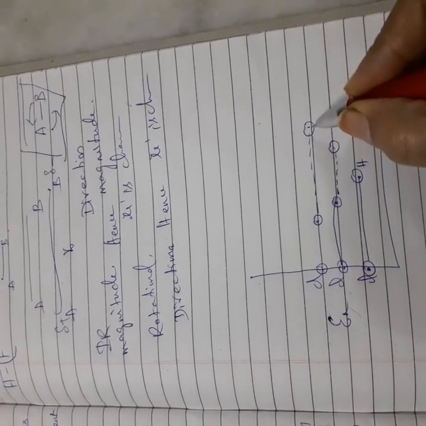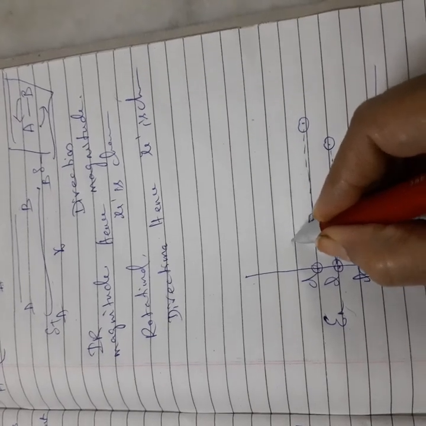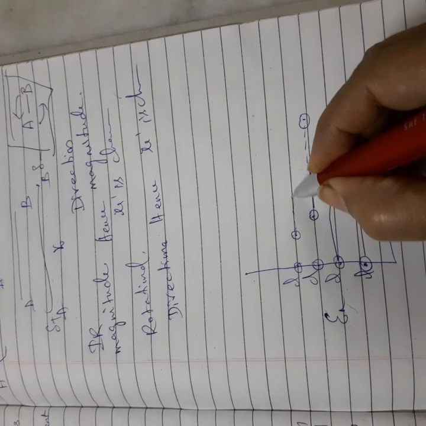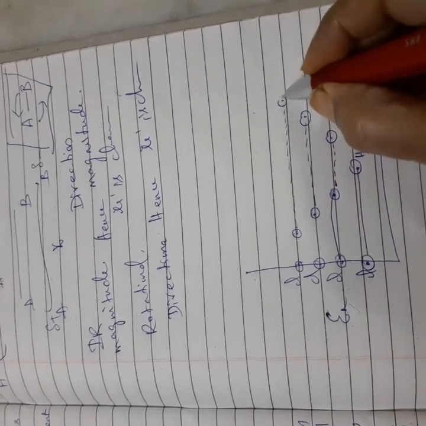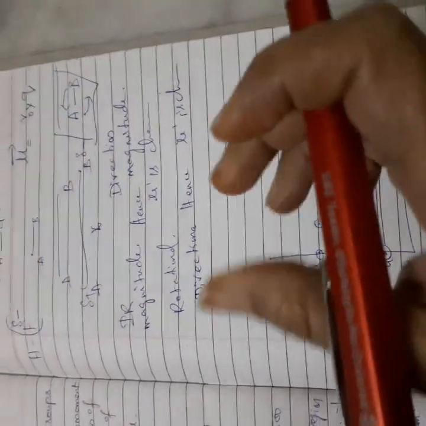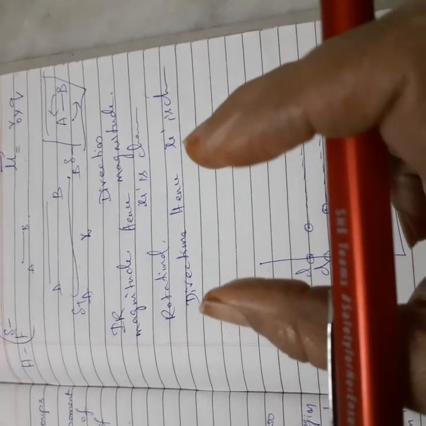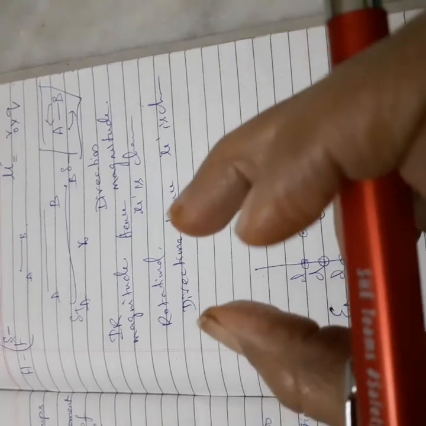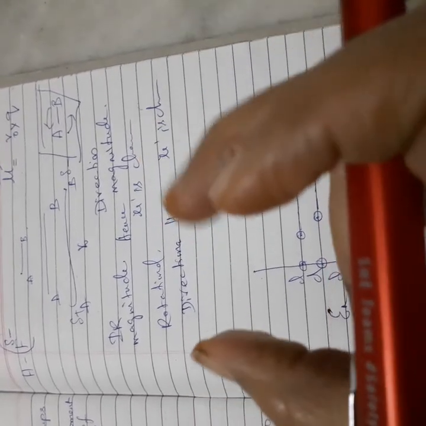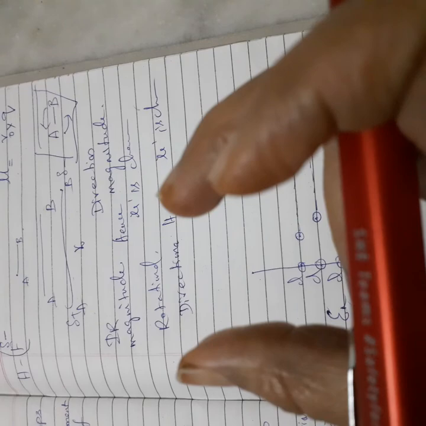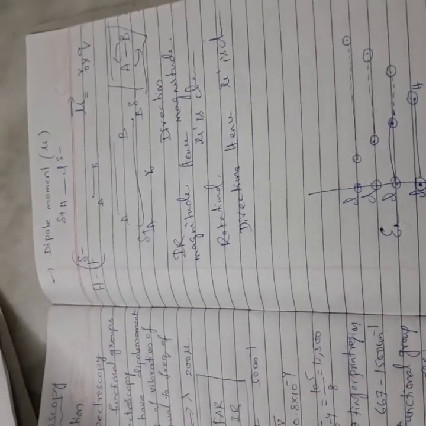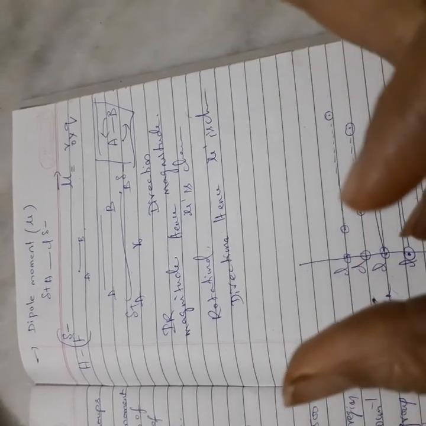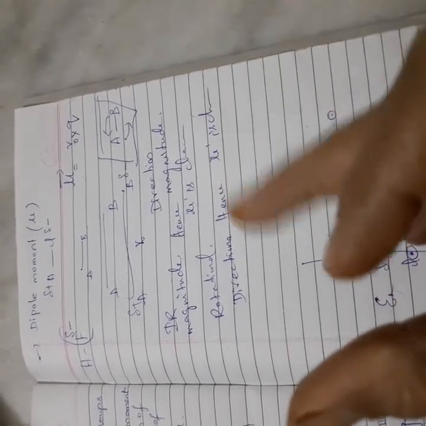But here the attractions are minimizing, so H will come close towards chlorine again. This is the original position. As the energy increases, the hydrogen is coming towards chlorine, going away, coming towards chlorine, going away. Of course the chlorine position is fixed, but this H is coming towards chlorine and going back.